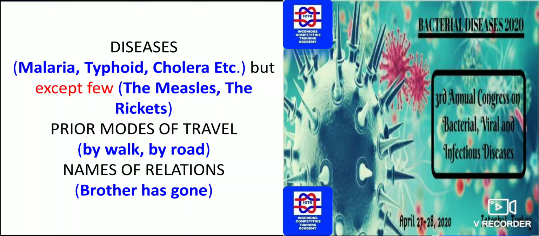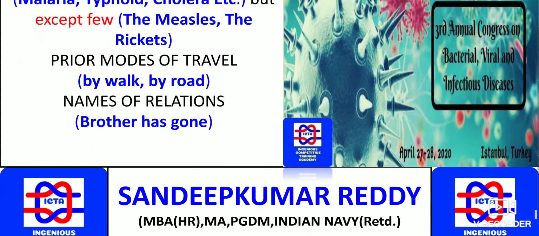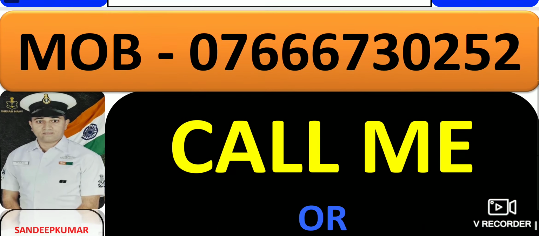Modes of travel: "by a walk" cannot be used, "by a road" cannot be used; by walk, by road has to be used. So for modes of travel you cannot use articles. Please remember, guys, they are very important. Names of relations: "the brother has gone" is wrong, "brother has gone" is the correct answer. So these are a few sentences where you have to remember that articles are not to be used.